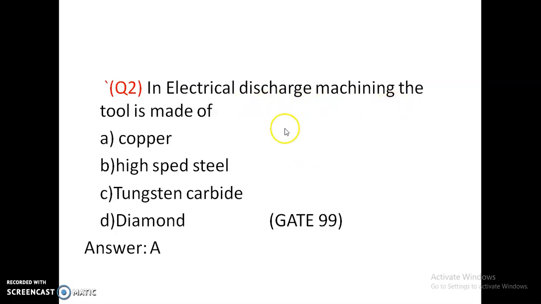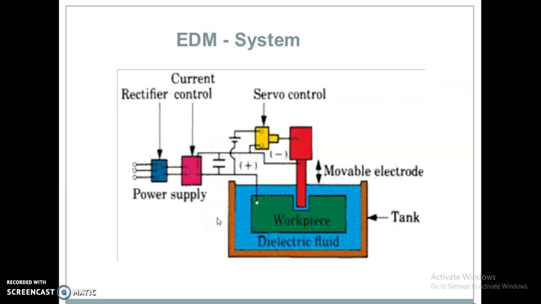In electrical discharge machining, the tool is made of copper, high speed steel, tungsten carbide or diamond. The tool is made of copper. Electrical discharge machining is also known as spark erosion machining, or electro erosion machining. It is based on the erosion of metals by electric sparks produced between the anode and the cathode. The erosion is done by the ionization of the discharge. Anode is positive and the cathode is negative. A gap of 0.5 to 0.05 mm is maintained.